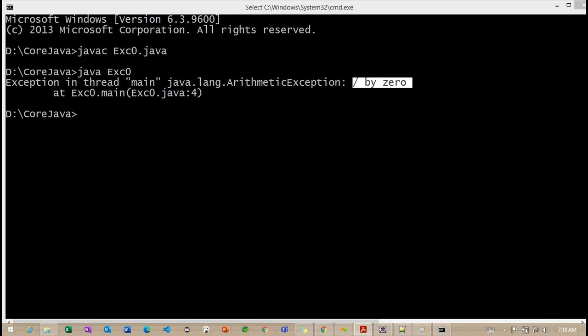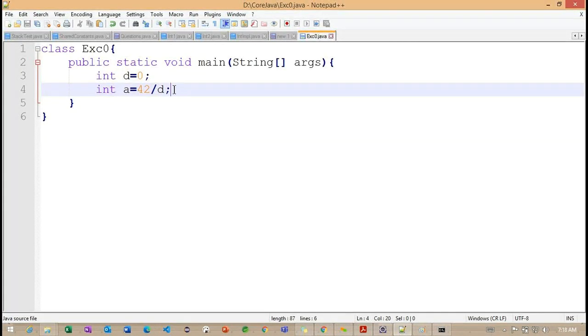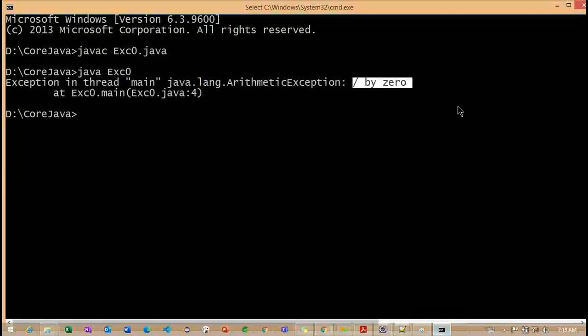But here, if you observe, our Java runtime system is trying to attempt the division by 0. At line number 4, we are trying to divide some value by 0. Whenever we do this kind of operation, what happens internally? When we get an exception, the Java runtime system creates one object, the exception object, with the information. So what is the information given here?